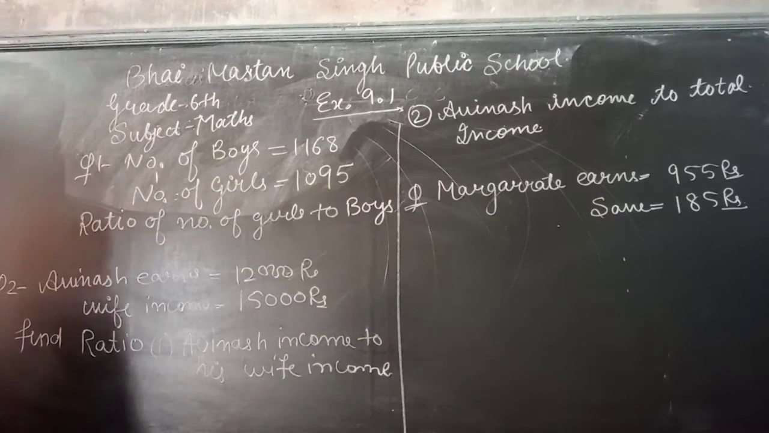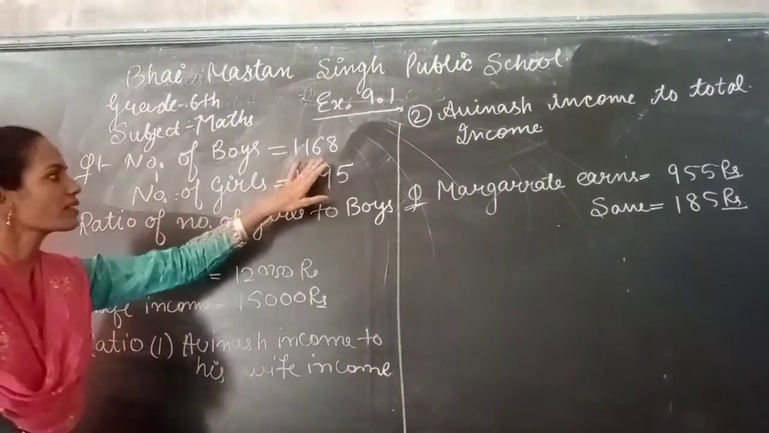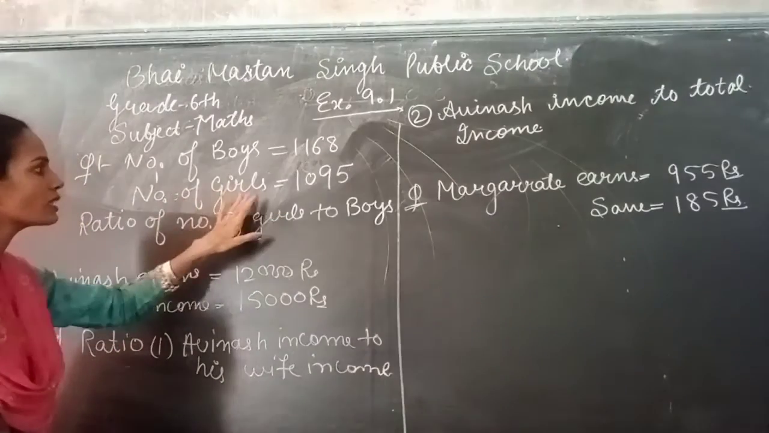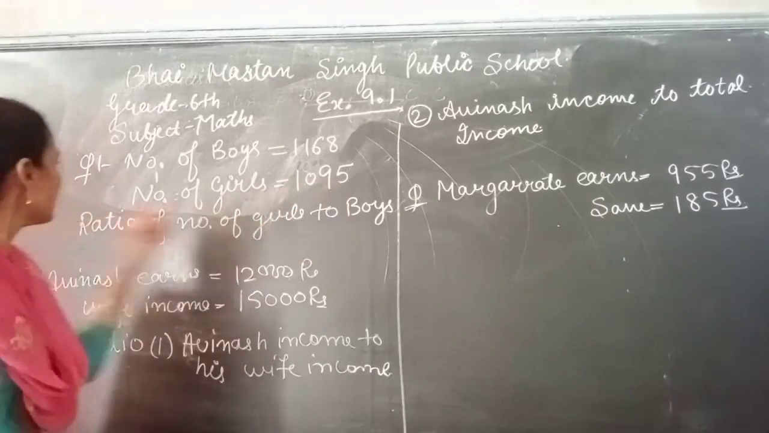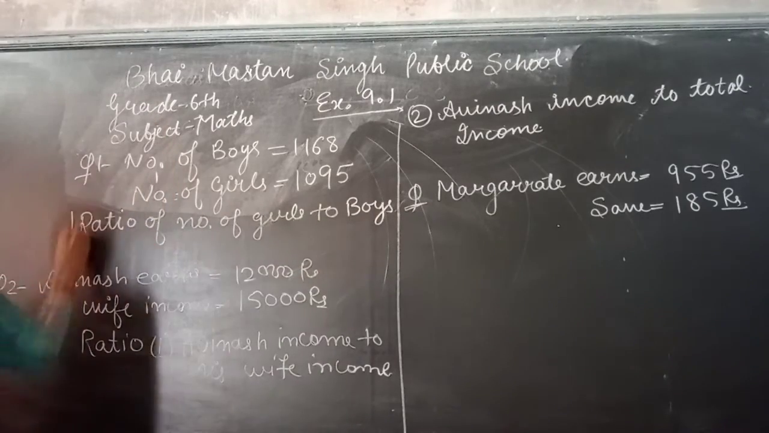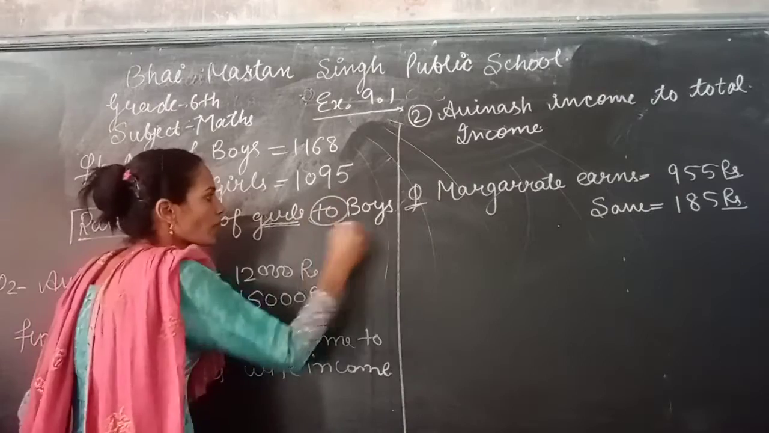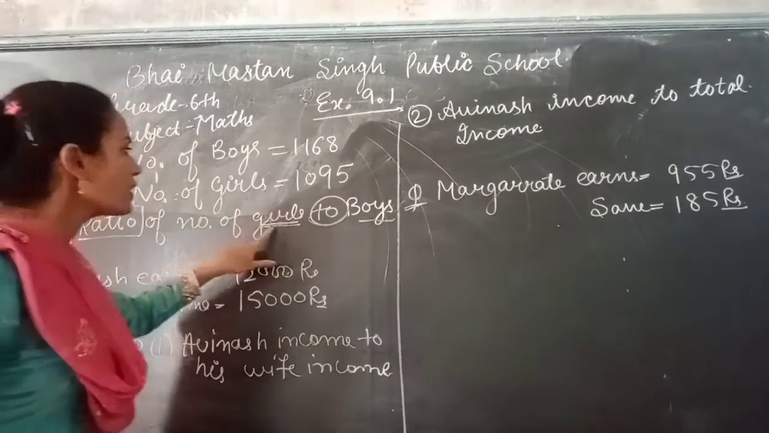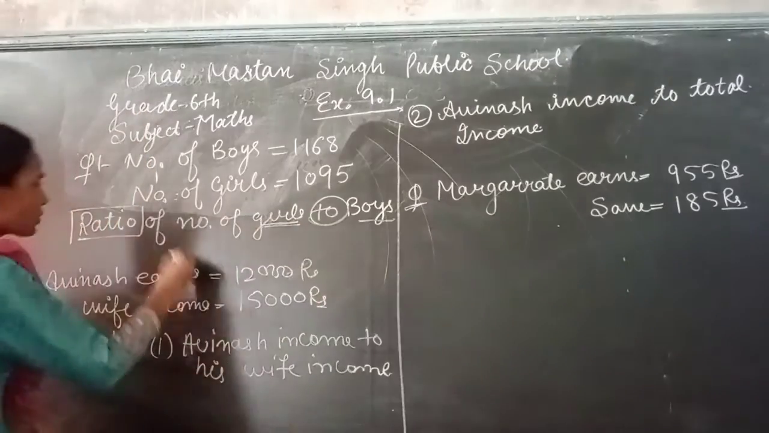First one is, in a class the number of boys is 1168 and the number of girls is 1095. Is it okay? And the ratio of number of girls to boys. Firstly see here, ratio girls to boys. It means firstly write girls, after that write boys. Okay, so your answer is